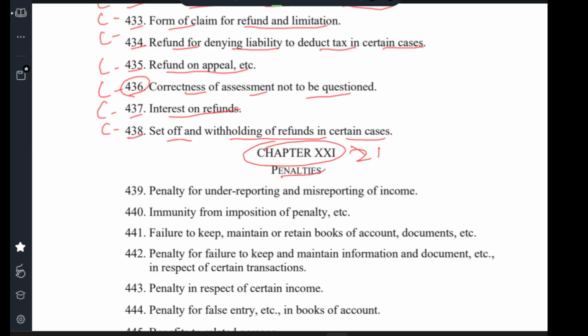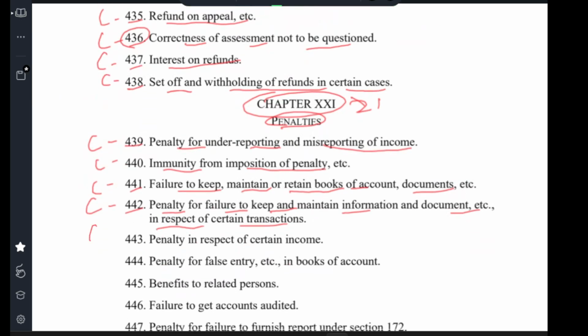Chapter 21, penalties. Clause 439, penalties for underreporting and misreporting of income. Clause 440, immunity from imposition of penalty. Clause 441, failure to maintain, failure in retaining books of account and documentation. Clause 442, penalty for failure to keep and maintain information and documents in respect of certain transaction. Clause 443, penalty with respect to certain income. Clause 444, penalty for false entry in the books of account. Clause 445, benefit of related person. Clause 446, failure to get account audited.